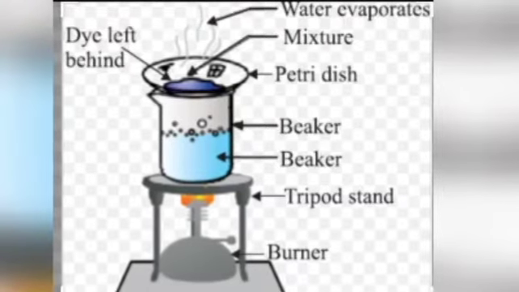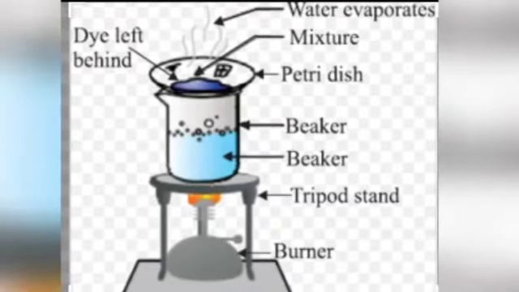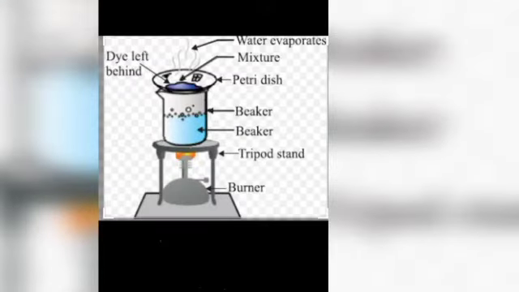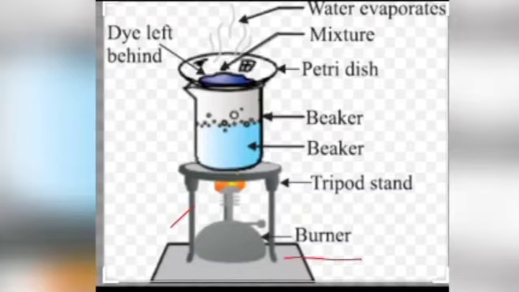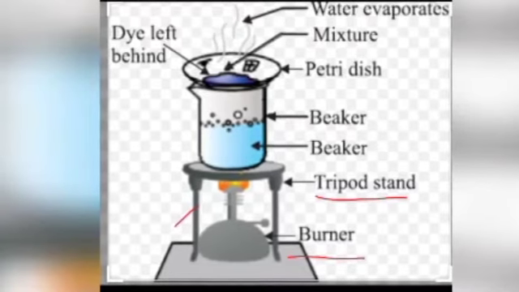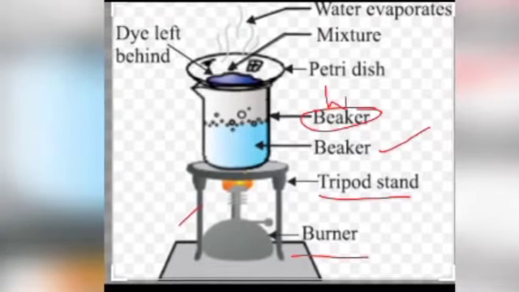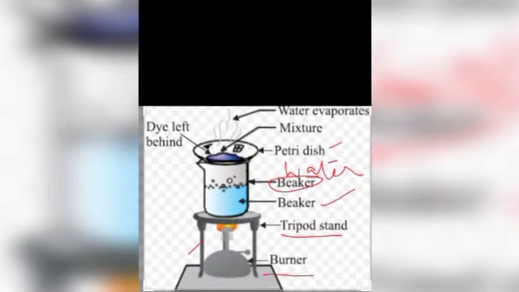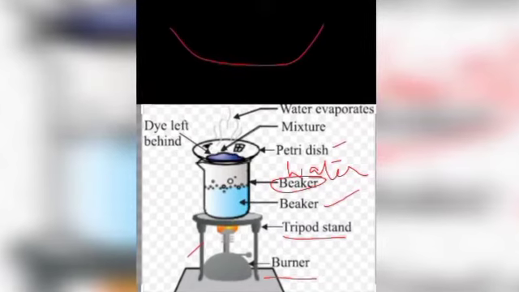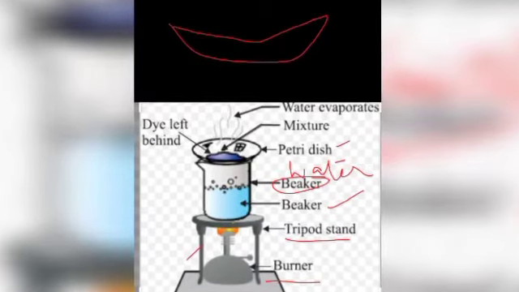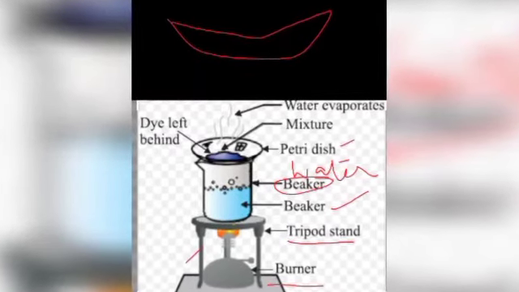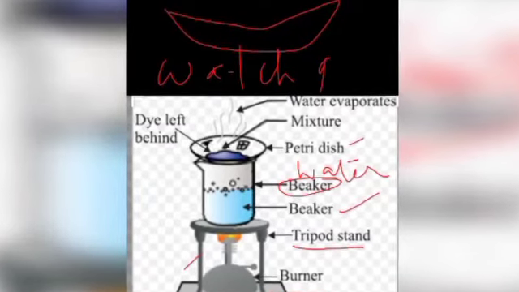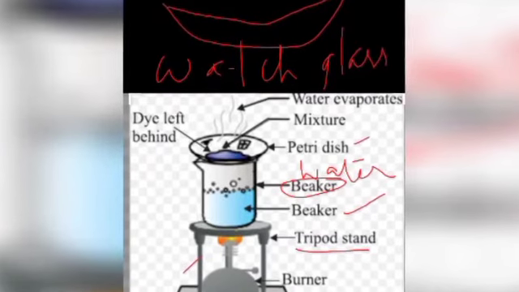And look at the apparatus and materials we are using. We require a tripod stand, and we need a burner, a beaker, and water, and a petri dish, or we can say a watch glass. It is a dish like this. It is a glassy dish, and we can also call this a watch glass.